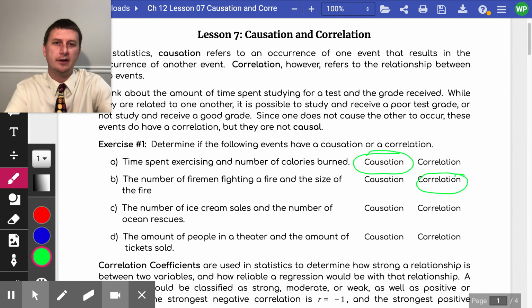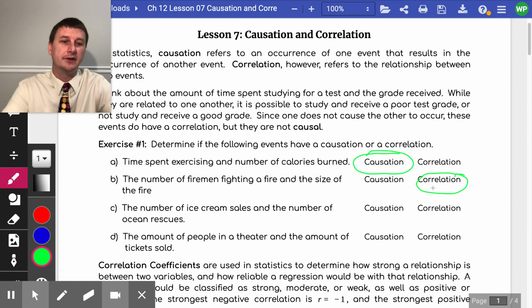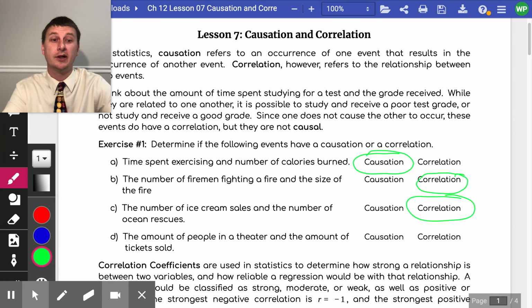And that probably has an effect on the number of ocean rescues there are if there's more people on the beach. So while there might be a correlation between the two, one does not cause the other to happen. If there's a good day of ice cream sales, it doesn't mean it's going to cause more ocean rescues. But there's probably a correlation between those two events.